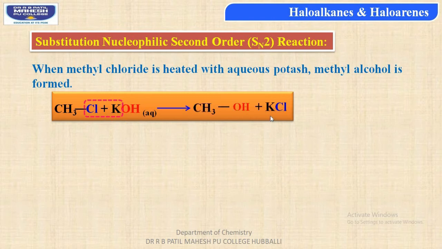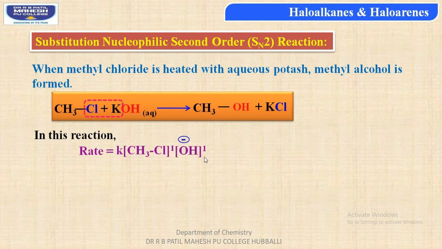In this reaction, students, the rate of the reaction can be given as rate constant multiplied by molar concentration of methyl chloride raised to 1 into molar concentration of hydroxyl anion raised to 1. Therefore, order of the reaction would be 1 plus 1, which is equal to 2. It is a nucleophilic second order reaction.